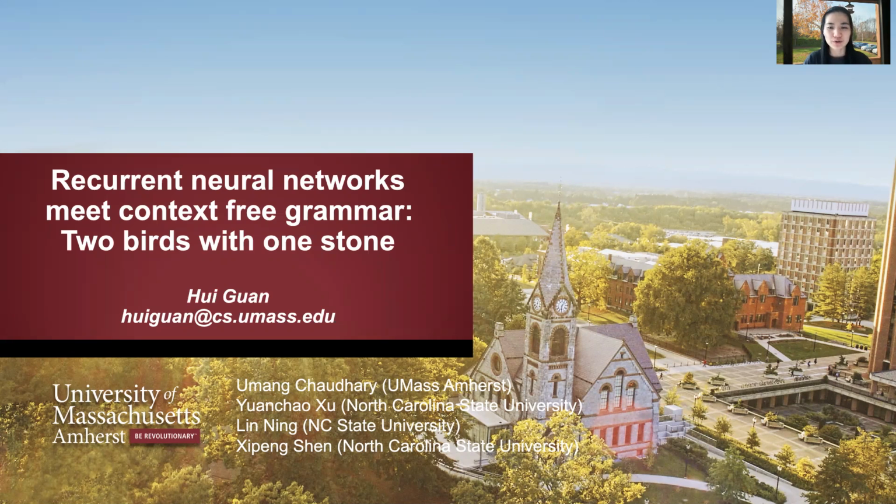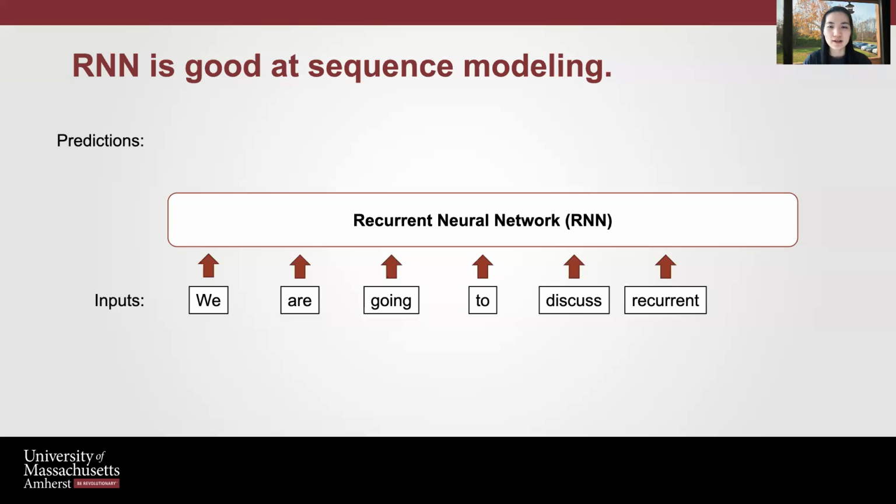I'm going to present one of our recent work on accelerating RNN-based sequence modeling applications. RNN is short for Recurrent Neural Network. It is one type of deep learning model that is very good at sequence modeling.